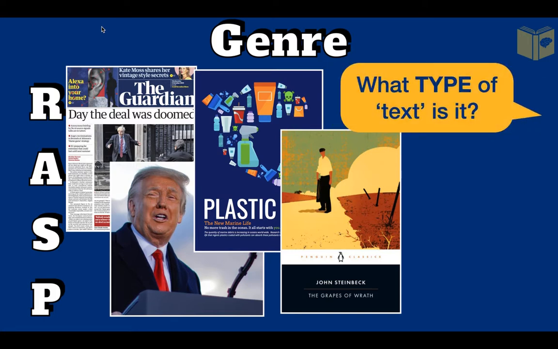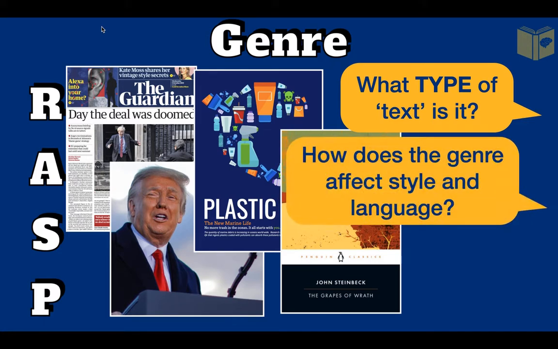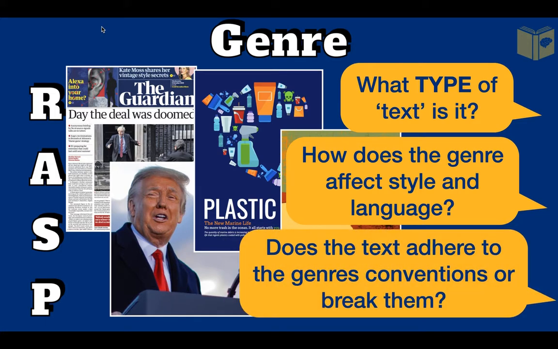First, ask yourself, what type of text is it? To which genre and subgenre does it belong? Then, how does the genre affect the style and language? For instance, if it's an article, you might expect to see some headings, images, and fairly formal language. Finally, consider if the text adheres to the genre conventions or breaks them. If a text goes against the usual genre conventions, why might this be important? If a poster, which usually has images on it, has none, then consider why this change has been made.